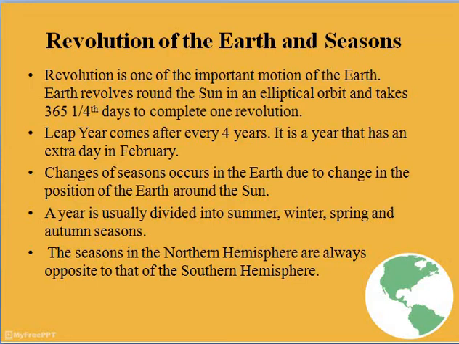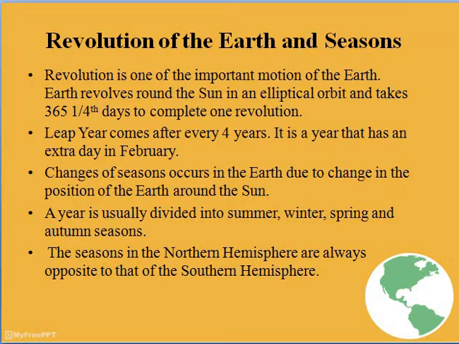One important point you should know: if in the northern hemisphere it is summer season, then in the southern hemisphere it will be the opposite season, that is winter. If in the northern hemisphere it is autumn, then it will be spring in the southern hemisphere. That means the seasons of the northern and southern hemispheres are always opposite to each other.